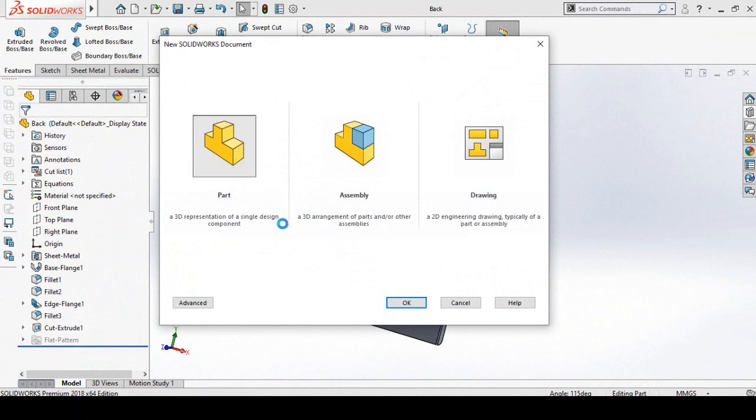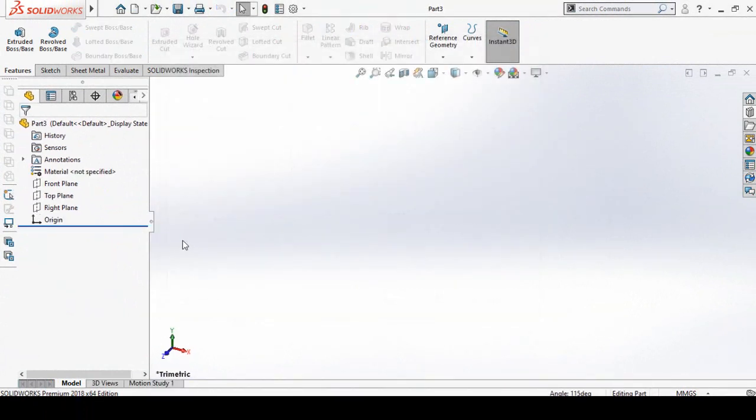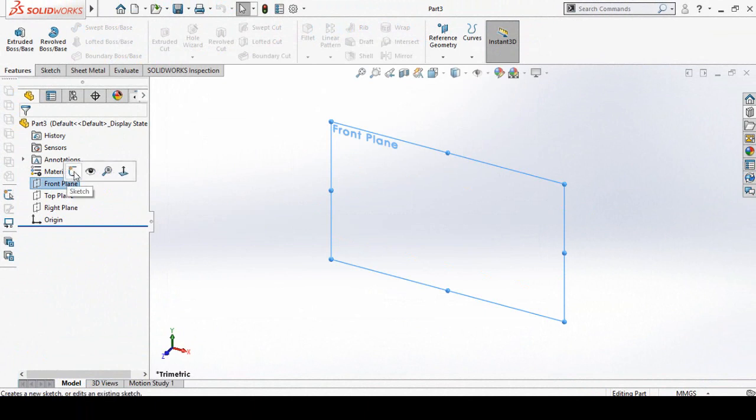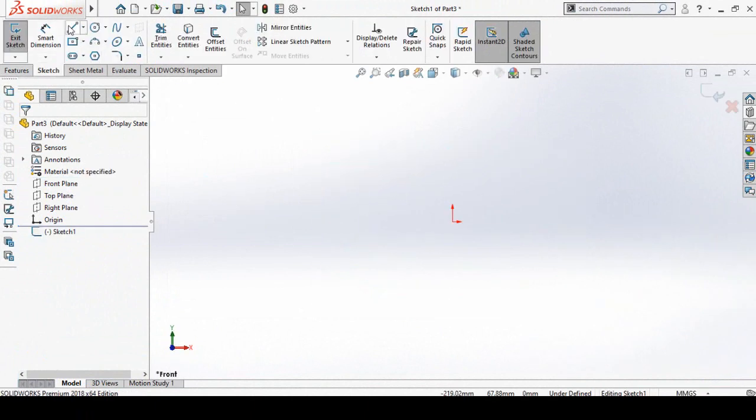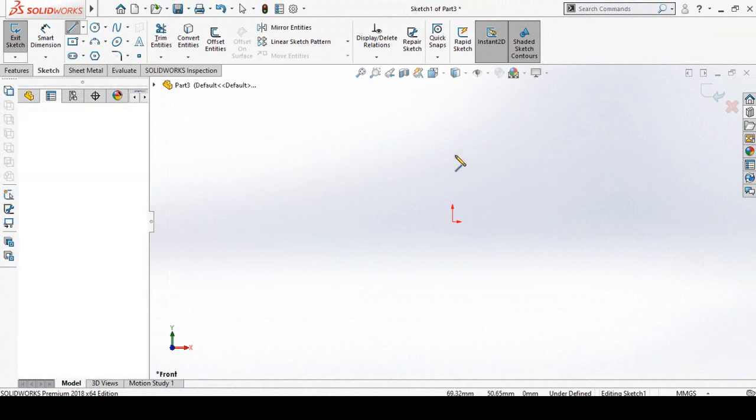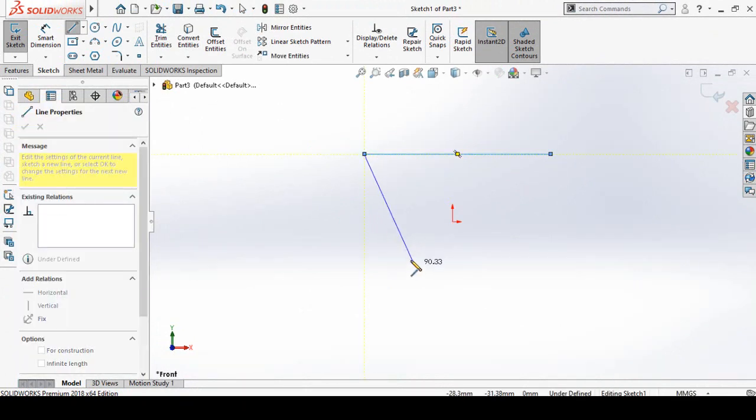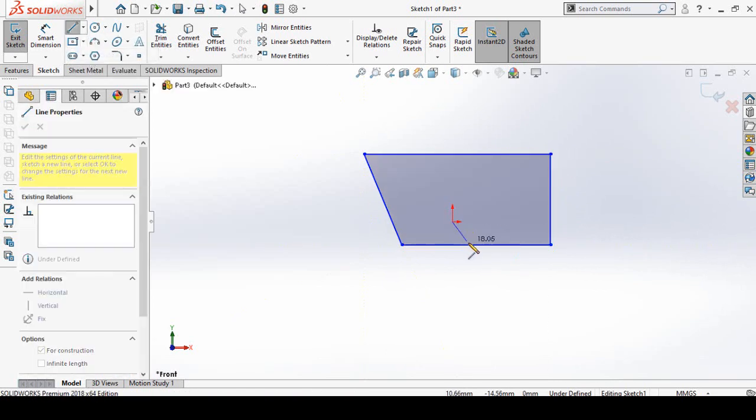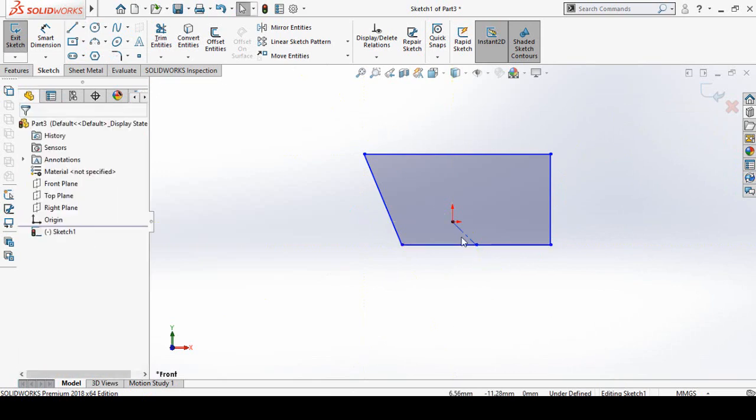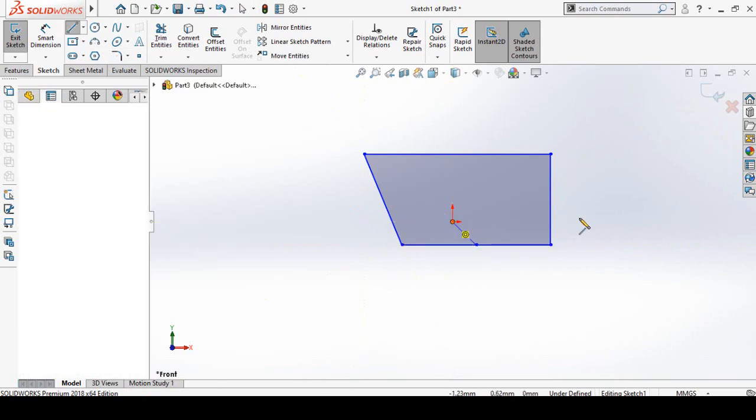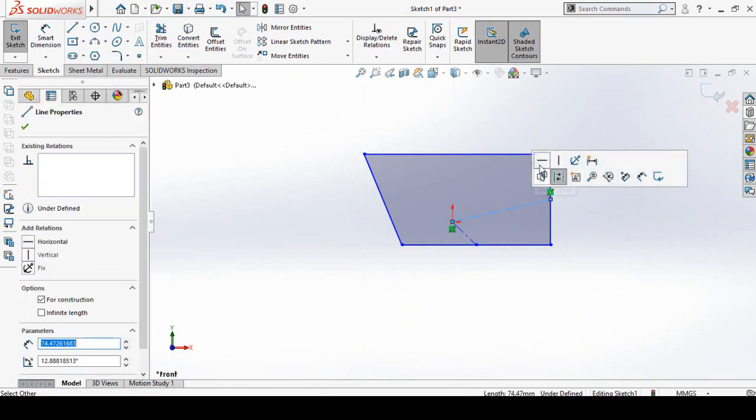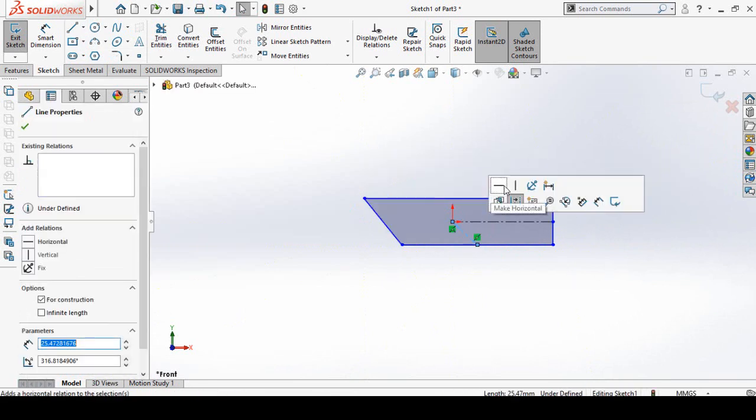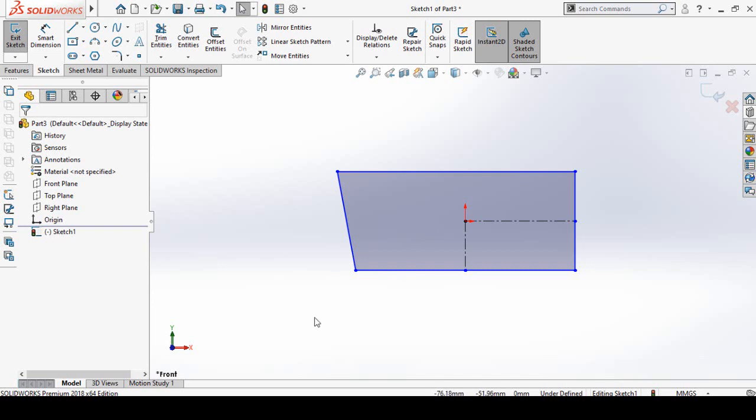So once again start from another new part, then select front plane and then sketch on it. Now draw a sketch by using line command like this. Draw a center line like this, another center line like this. Make this line horizontal and this line vertical. Then start adding the dimensions.